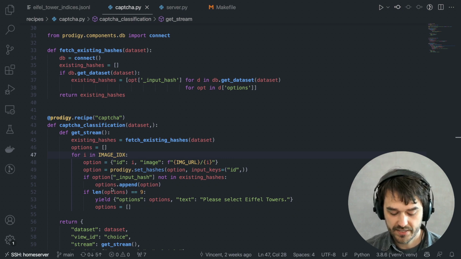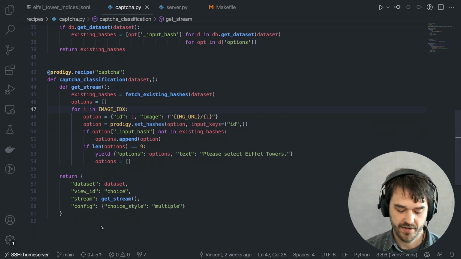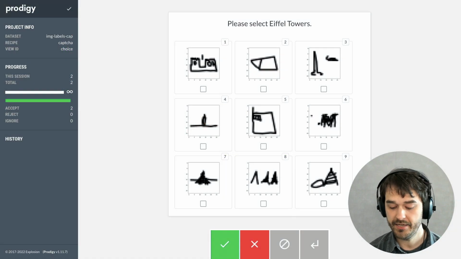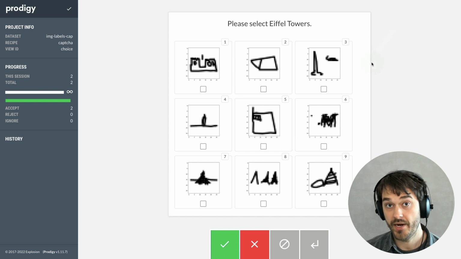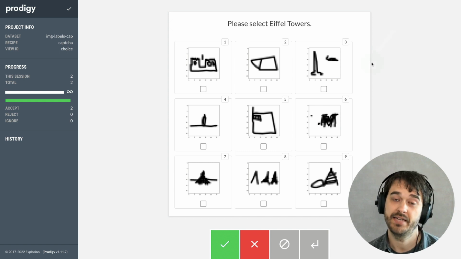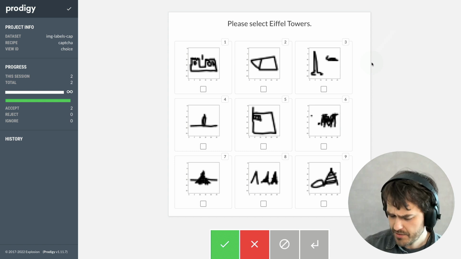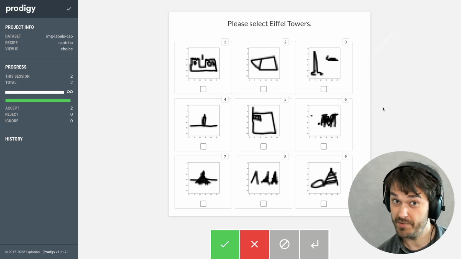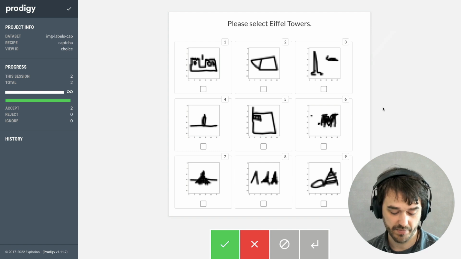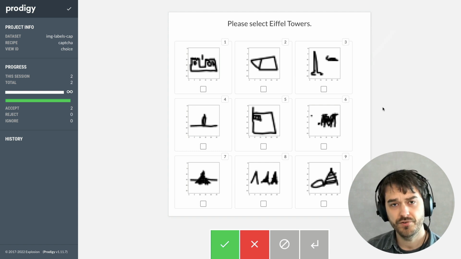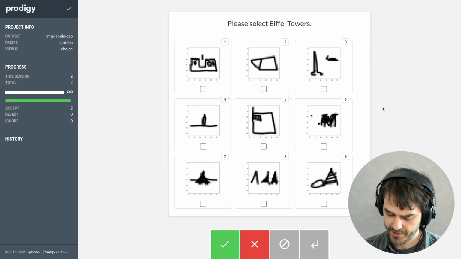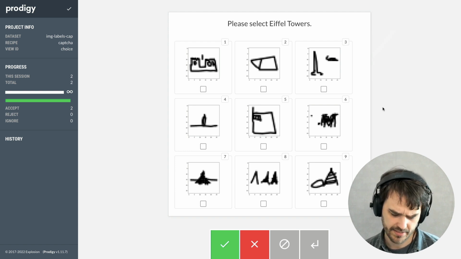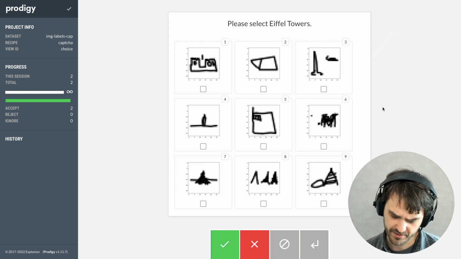And when you put all of these things together inside of a view that's of type choice, you end up with a labeling interface that looks like this, where you're also sure that you're not going to label the same thing twice. I thought that was kind of nice to show, to see how you might build that. But moreover, I can now actually start labeling. So what I think will be fun is to label with this interface for a bit, just so I can review which approach I like more. So I'm going to go ahead and do that now. I think in this set there are no very convincing Eiffel Towers.